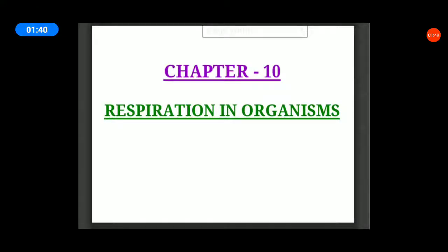Next, what is meant by inhalation and exhalation? What is meant by inhalation? The taking of air rich in oxygen into the body is called inhalation. Do you remember inhalation and exhalation? What is meant by exhalation? Giving out of air rich in carbon dioxide is known as exhalation. Can you understand?